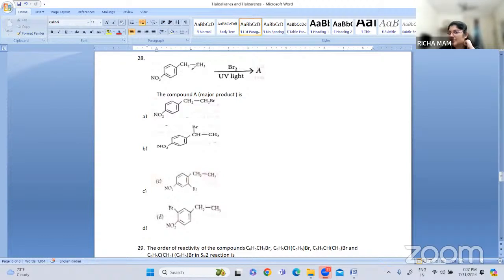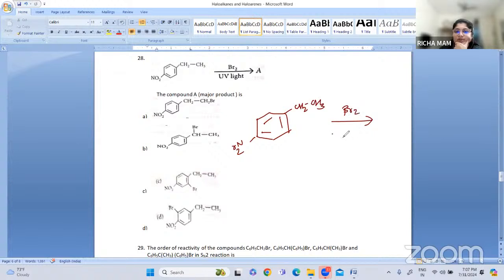Either the Br2 will attack at, so I'll write the compound here. So this is a nitro substituted compound, with Br2 in the presence of UV light. There are 2 possibilities. Either it will attack here, or it will attack here.